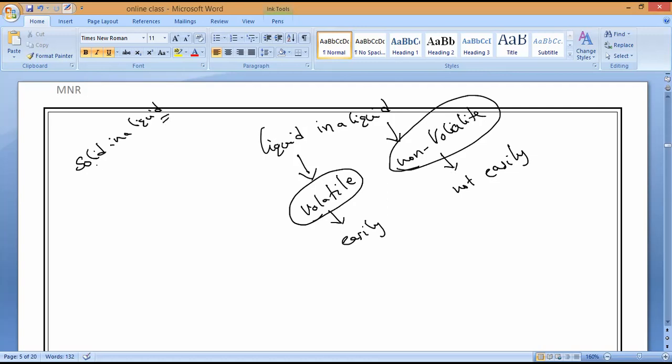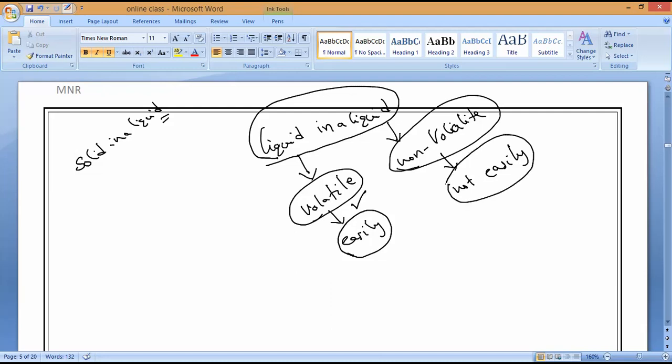We can use it for a solid in a liquid, and that is called distillation. Also we can use it for a liquid in a liquid. But in that case, one liquid must be what? One liquid must be volatile in nature, and the other liquid must be non-volatile in nature, meaning it does not easily convert into gas. But the volatile one easily converts into gaseous state. That is what you have to remember.